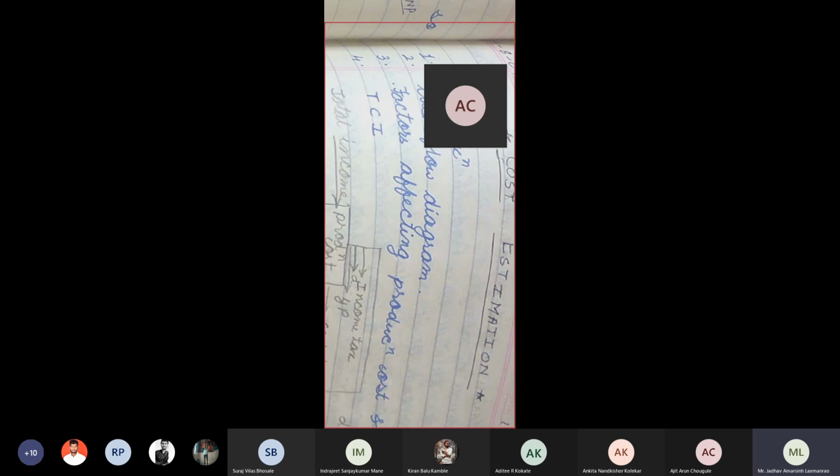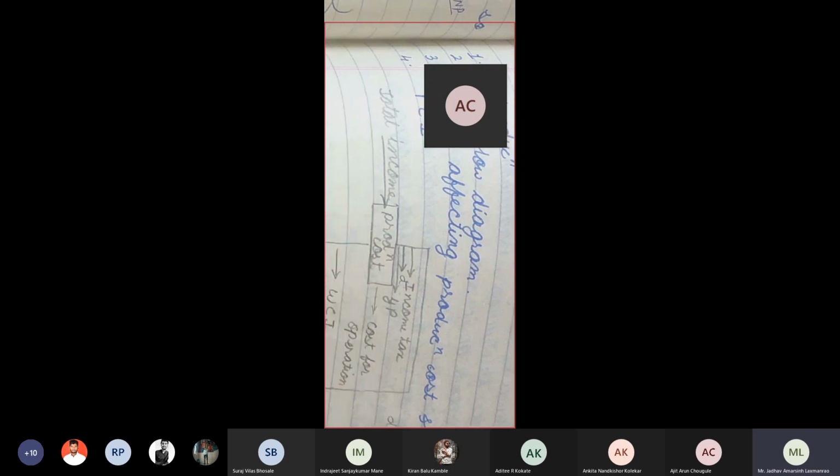So all those costs we are going to discuss in detail in this chapter. Initially in this chapter we are going to discuss the cash flow diagram. Means what? In any company, it may be chemical, it may be a software company or mechanical company, in any company, how cash comes in, and how cash goes out, how cash we are spending. That we are going to discuss by a simple diagram, and that diagram is known as our second topic, cash flow diagram. So here you will get this diagram. The diagram is this.